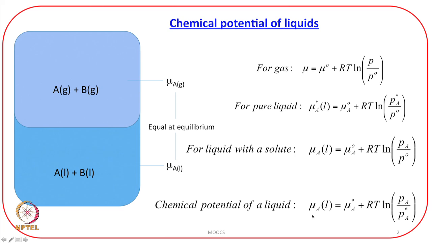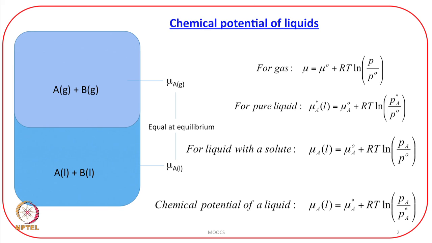We get mu A liquid is equal to mu A star for that liquid plus RT log P A by P A star, where mu A star for that liquid is the chemical potential of the liquid A when it is in its pure form, and mu A L is the chemical potential of A when it is in the presence of another solute.